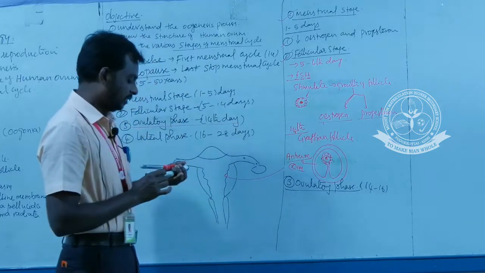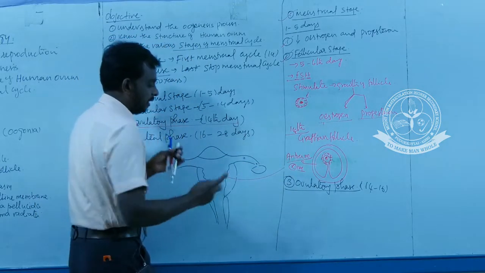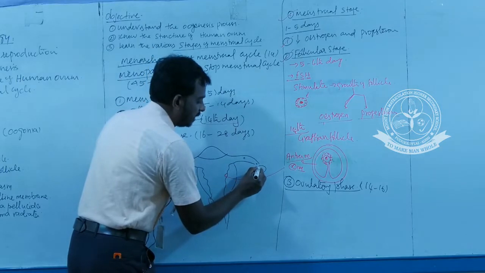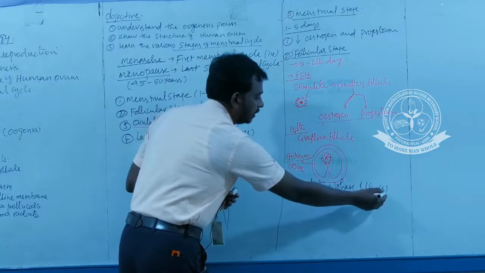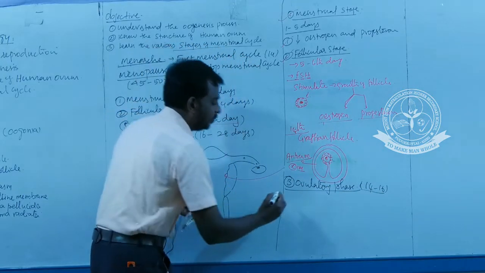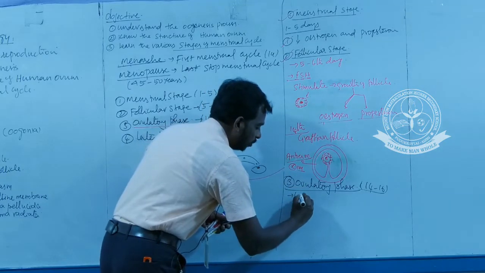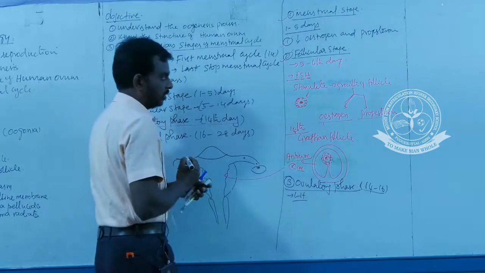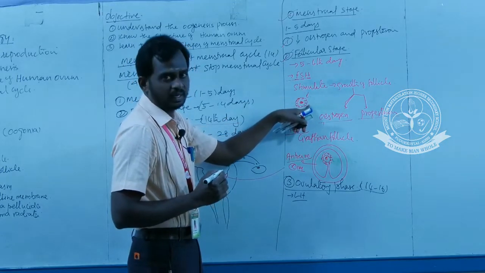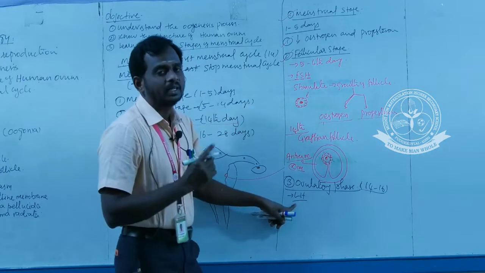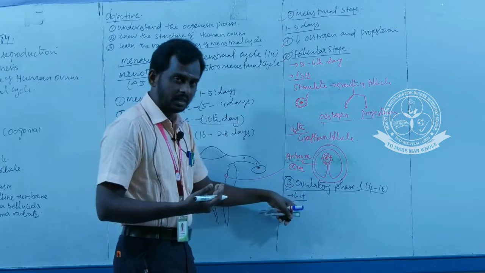Okay. When the follicle attains maturity, that means a Graafian follicle. Here this is a place where the Graafian follicle is located at the day of 14. What will happen? The pituitary gland also secretes another hormone called luteinizing hormone. Here, follicle stimulating hormone stimulates the growth of the follicle. And here what will happen? The same pituitary gland secretes another hormone called luteinizing hormone.